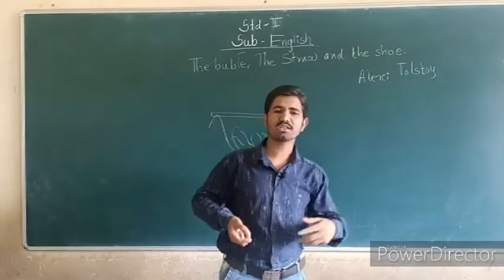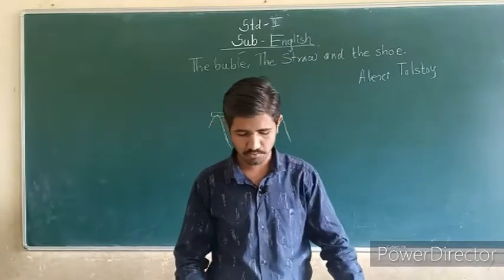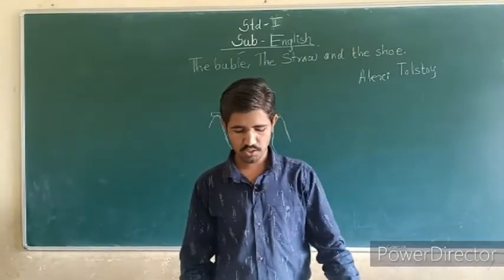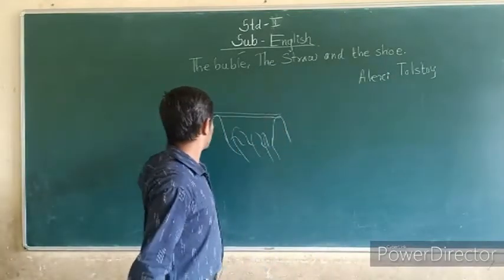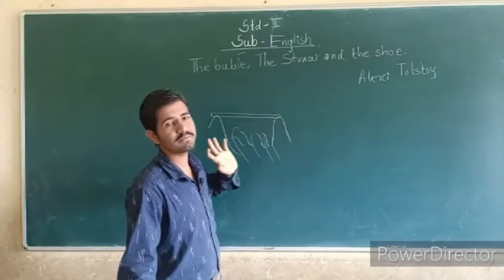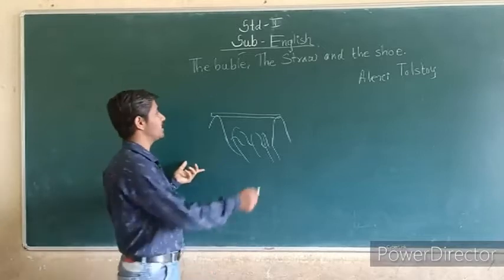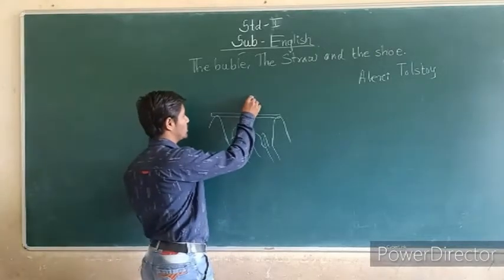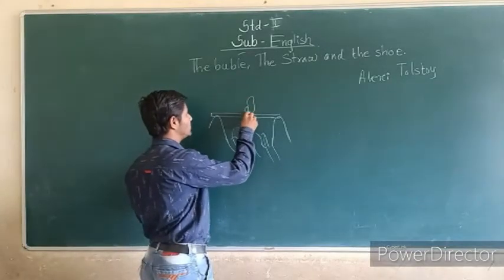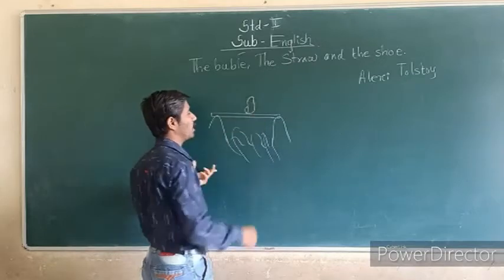Okay, and next what happens? So see next what happened. The straw stretched himself, and after that what happened? After that, the shoe came and jumped here. At that time what happened?